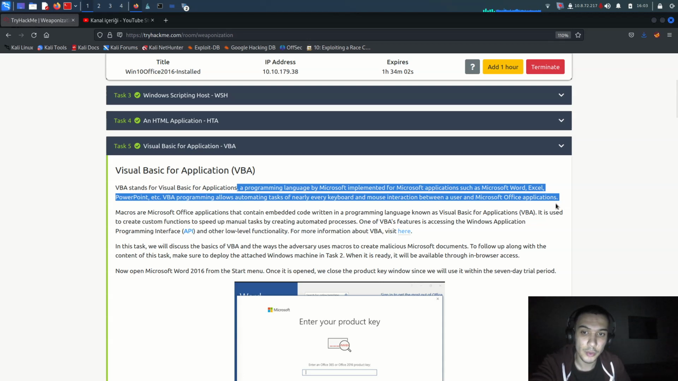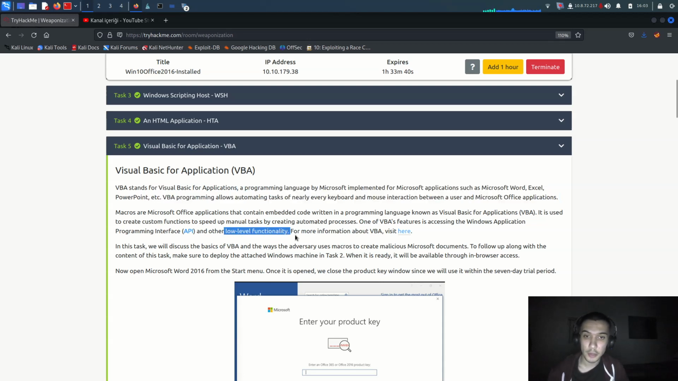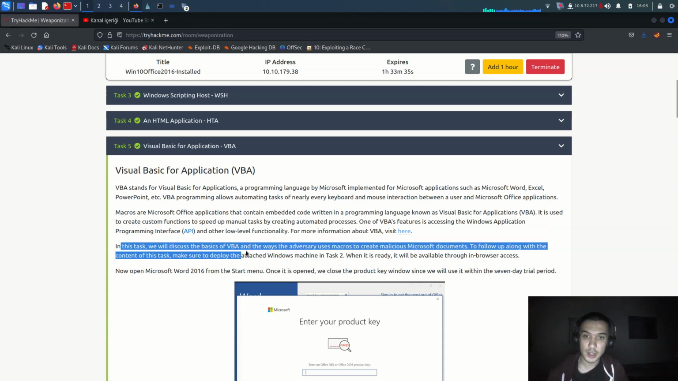Macros are Microsoft Office features that contain embedded code written in the programming language known as Visual Basic for Applications. It is used to create custom functions to speed up manual tasks by creating automated processes. One of VBA's features is access to the Windows application programming interface, the API, and the API is so important, along with other low-level functions. For more information about VBA visit here. In this task we will discuss the basics of VBA and the ways to use macros to create malicious Microsoft documents, to follow along with the content of these tasks.